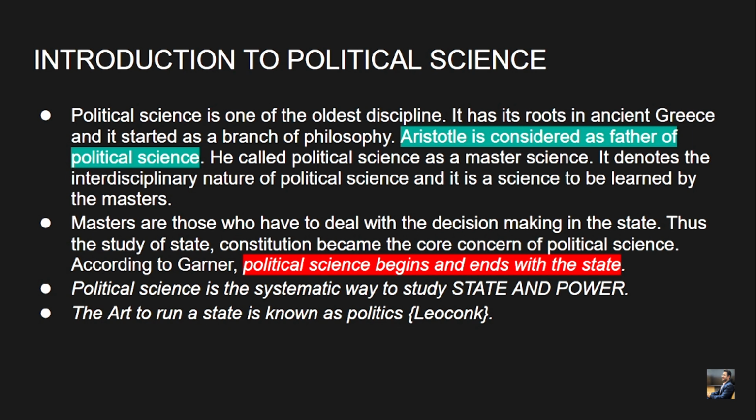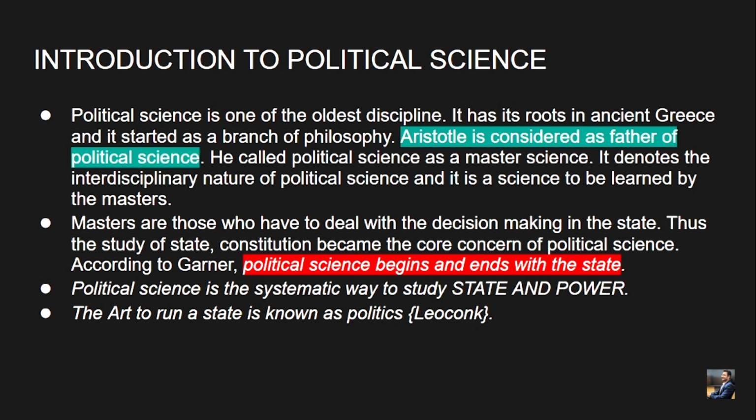Aristotle is considered the father of political science. He called political science a master science. So let's see why he calls political science a master science. It denotes the interdisciplinary nature of political science, and it is a science to be learned by the masters. So who are the masters here? Masters are those who have to deal with decision making in the state.